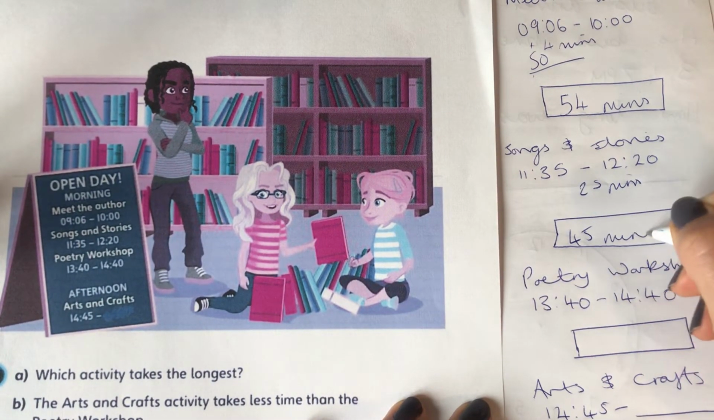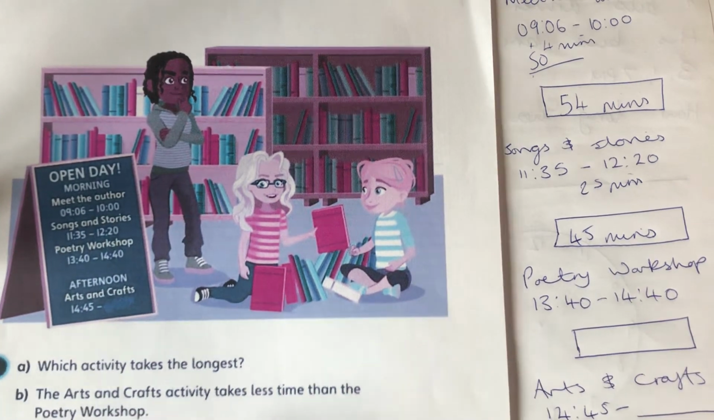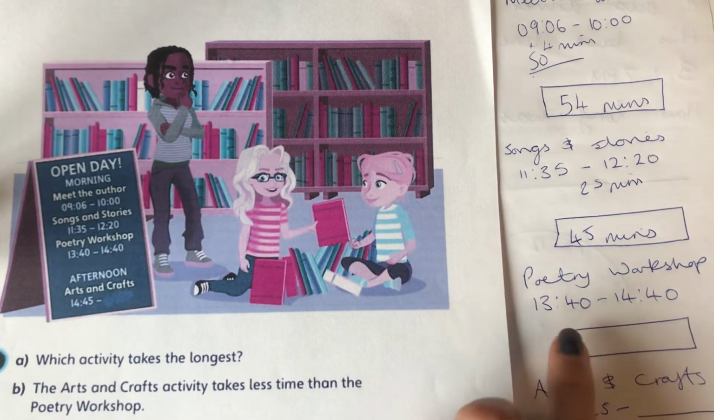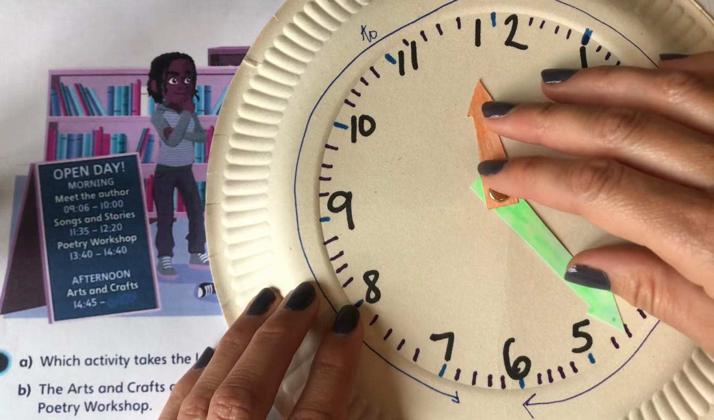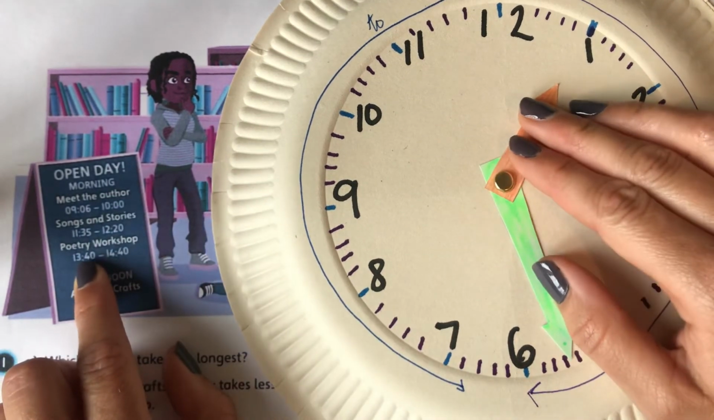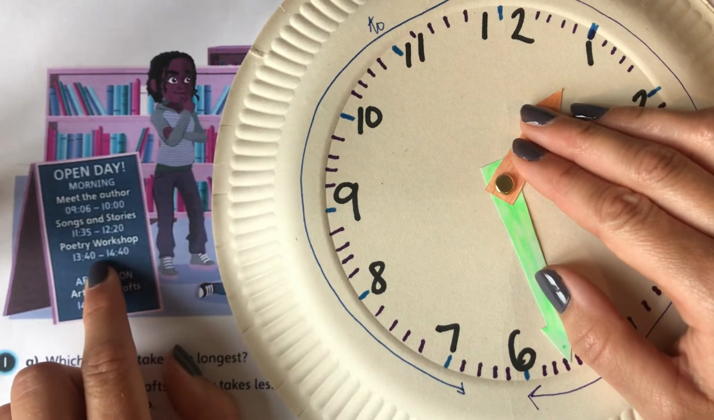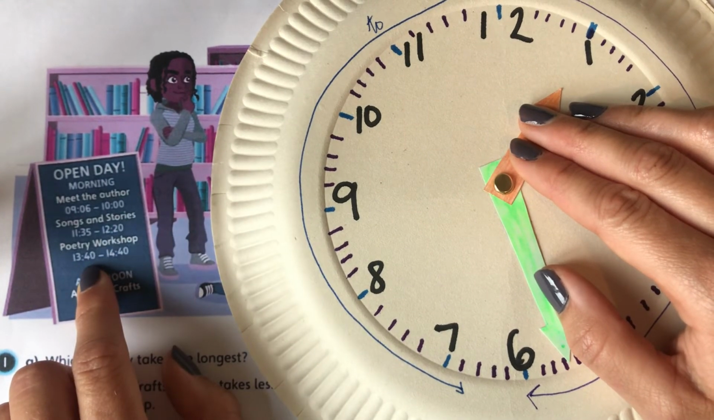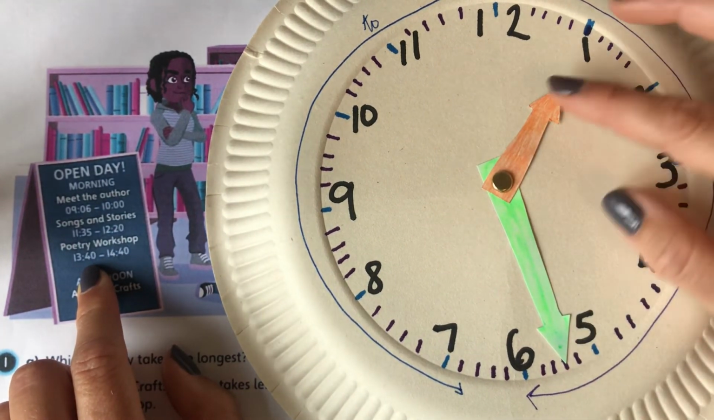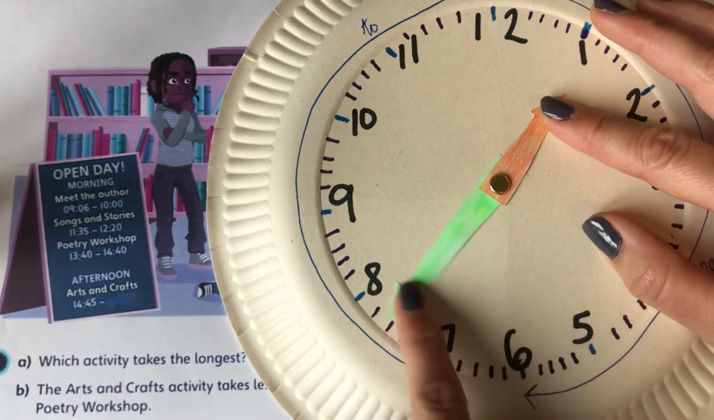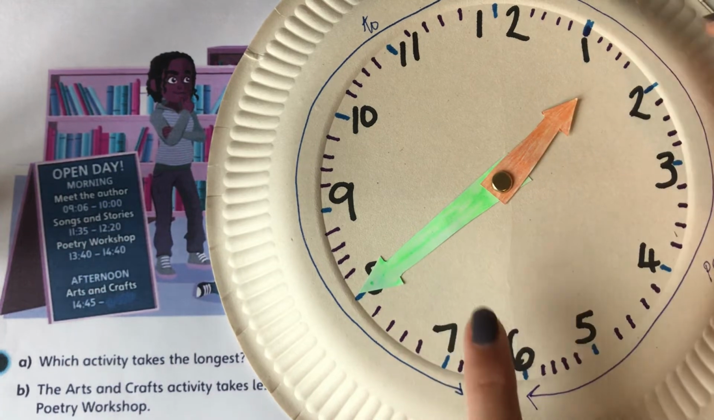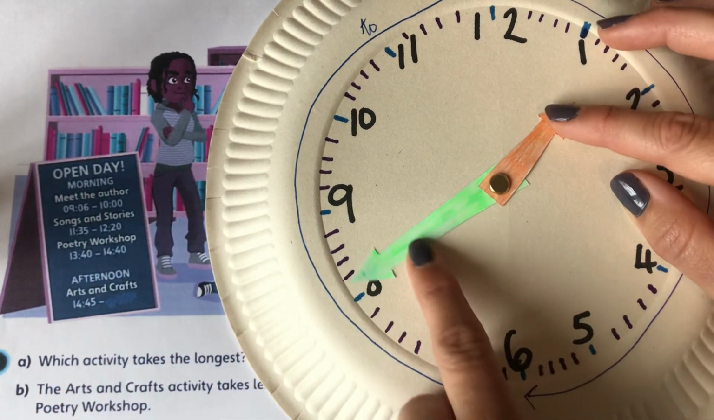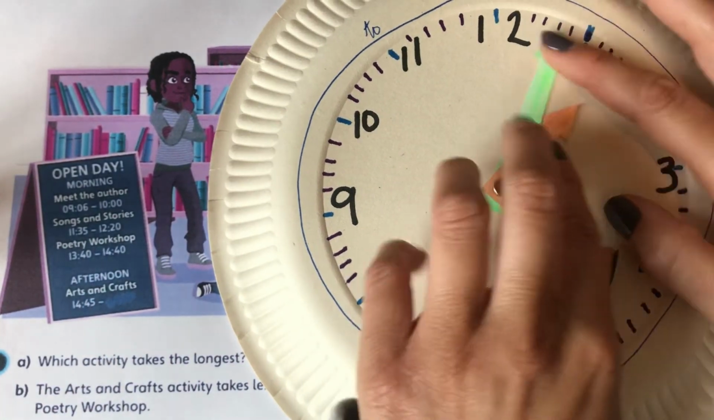I hope that's what you worked out, whether it was on a number line or whatever it was. The next one is the Poetry Workshop, and it's at 13:40. Remember, this is a 24-hour clock. So 13:40 is the same as, I'm hoping you're shouting at me, 1:40 p.m. So we could count all the way around in our 5s.